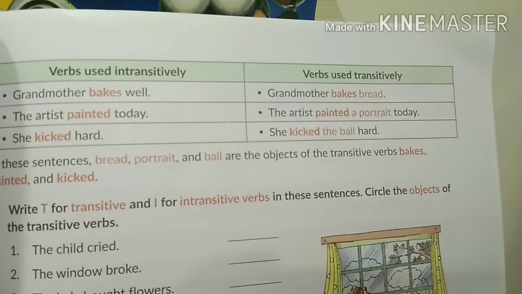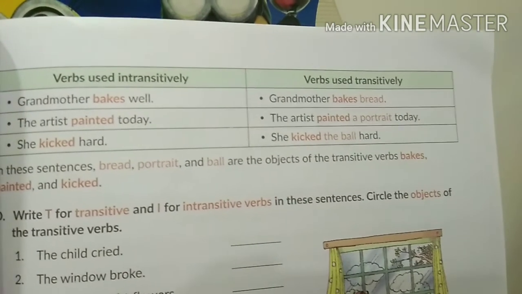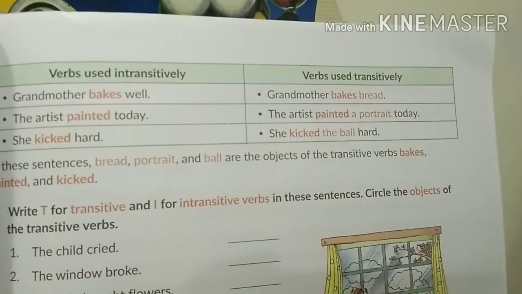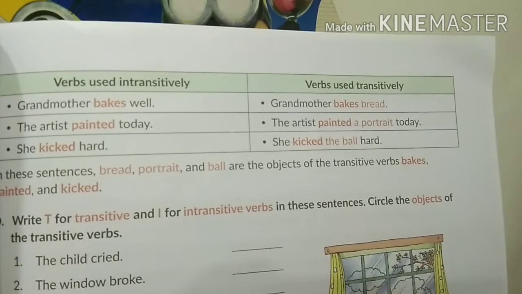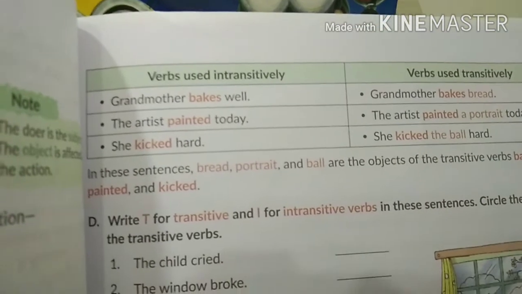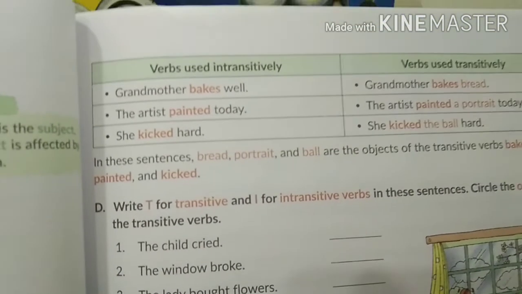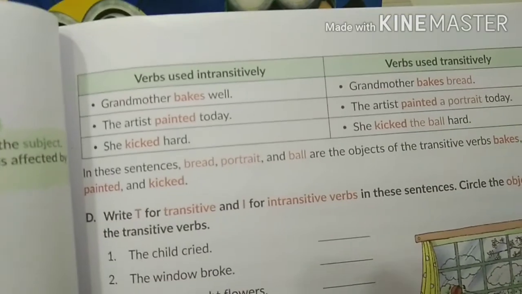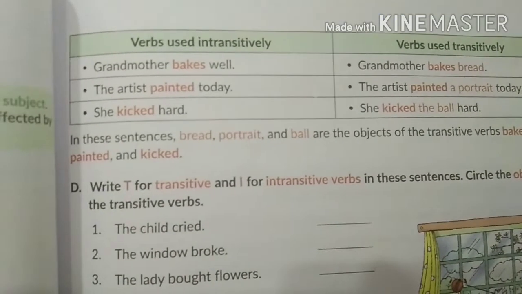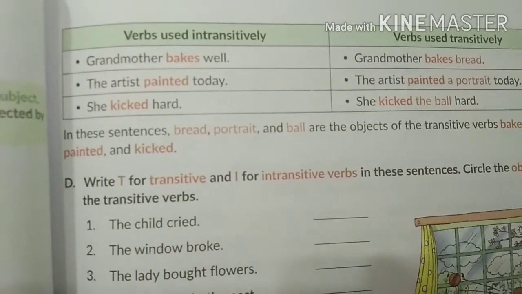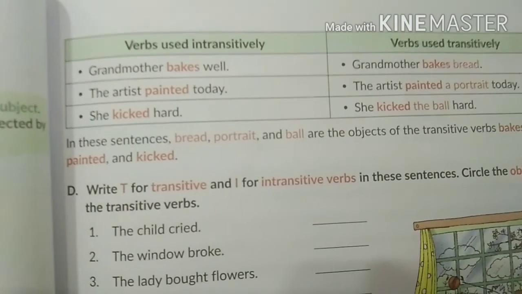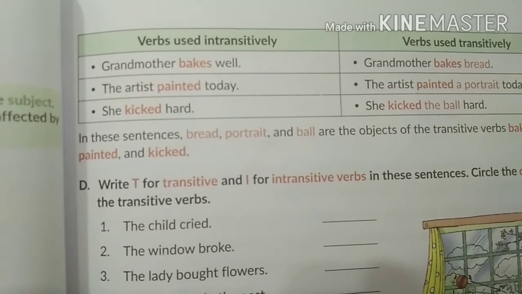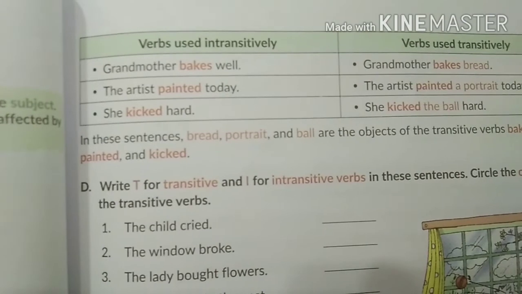She kicked the ball hard. She kicked. Kicked what, children? The ball. So kicked is the verb and the object is the ball. So it is again a transitive verb. Here in intransitive verbs, children, grandmother bakes well. Bakes what, children? Bakes everything. It can be anything. Bakes bread, bakes biscuits, bakes pastries, cakes, whatever. So here the object is absent. If the verb is alone, it has no object, it is called intransitive verb.